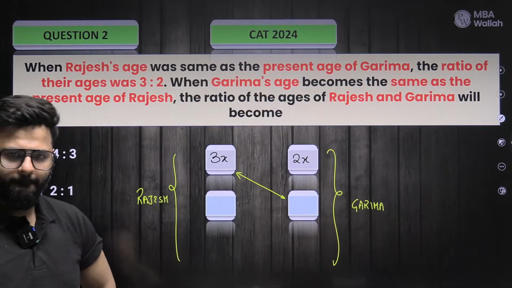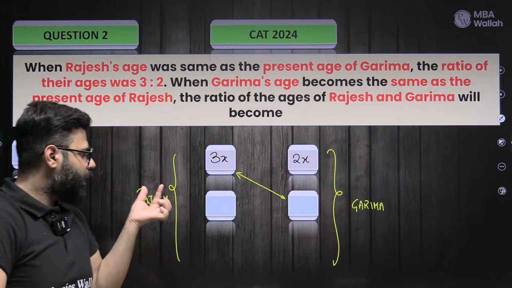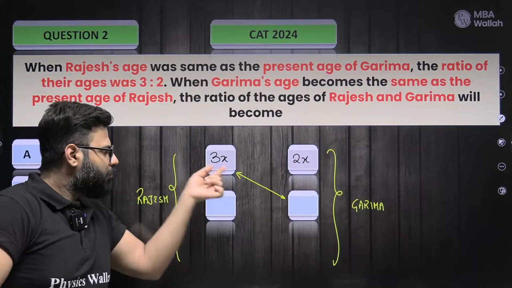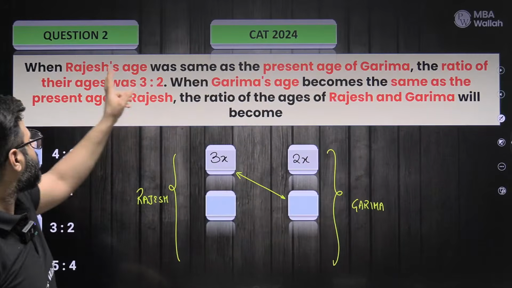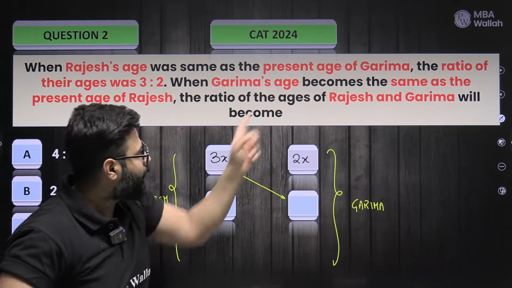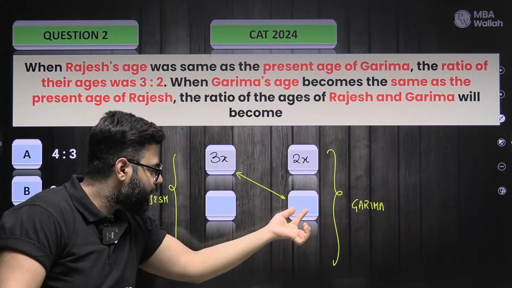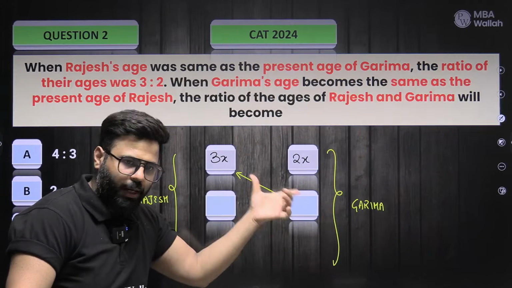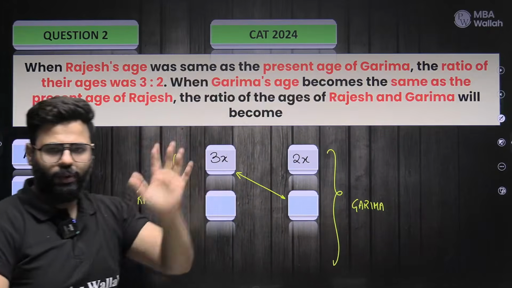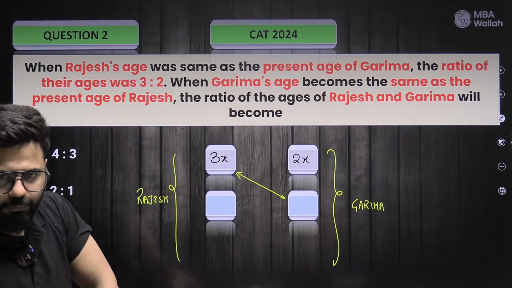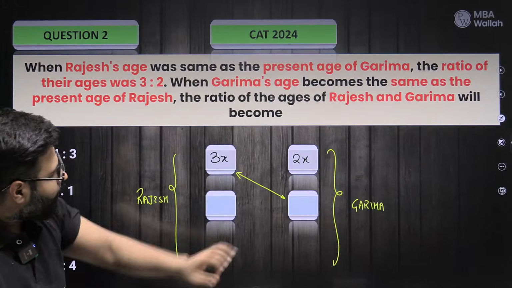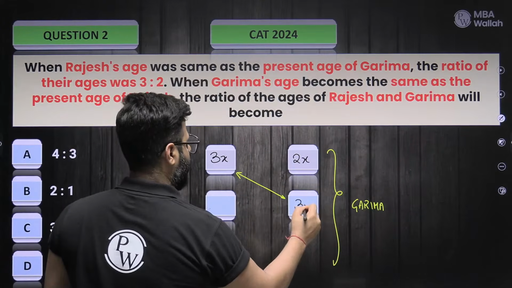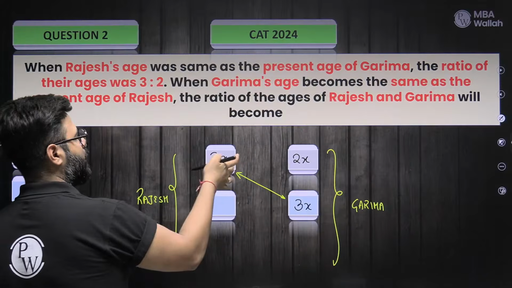Correct? You know that Rajesh is older than Garima. So some years before, Rajesh would have been Garima's present age. That is what the question says: when Rajesh's age was the same as the present age of Garima. So Rajesh some years before would be the same as the present age of Garima, and at that point of time they were 3x and 2x. So what else can you tell me now? That means I can also tell you Garima's present age. Garima's present age is going to be 3x, right or not, guys?